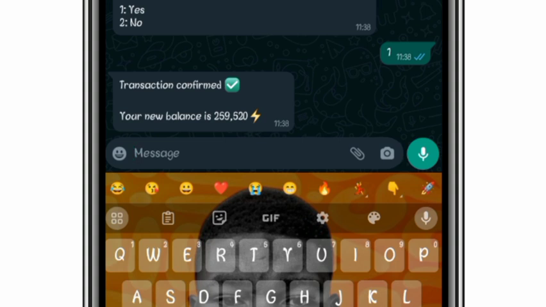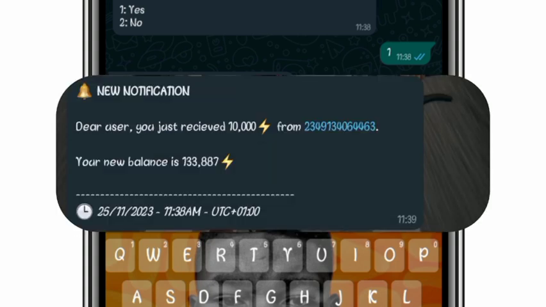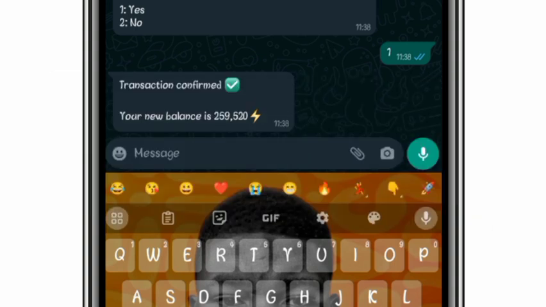So that is just how you can use a Bbot, how you can operate it using WhatsApp.